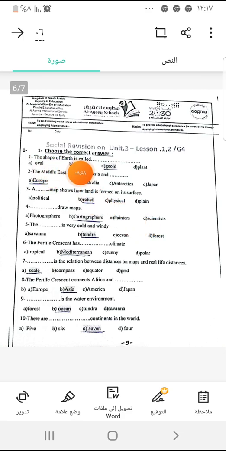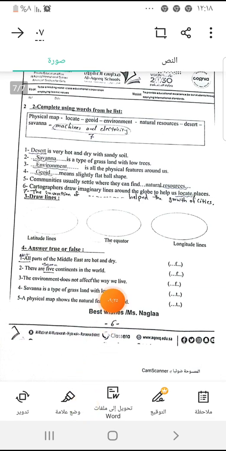Yeah. The shape of the earth is called geoid. The Middle East is between Asia and Europe, but close to North Africa. The relief map shows how land is formed on its surface. Cartographers draw maps. Tundra is very cold and windy. The Fertile Crescent has Mediterranean climate. Scale is a relation between distances on maps and real life distances. The Fertile Crescent connects Africa and Asia. Ocean is a water environment, and there are 7 continents in the world.